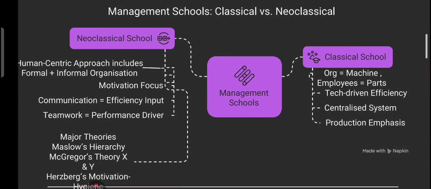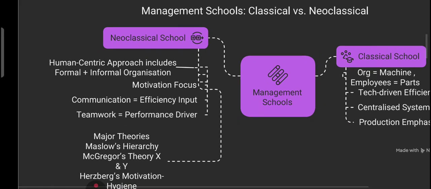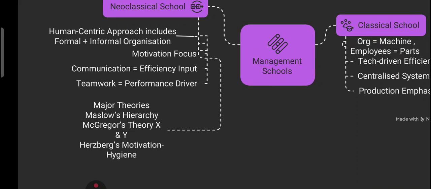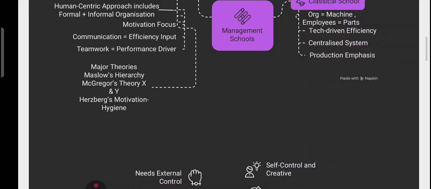You can easily see, classical theory says that the organization is a well-oiled machine, right? So it is tech-driven efficiency, a centralized system, production focus. While in neoclassical theory, a human-centric approach is there. It tells there are two types of organization: formal organization and informal organization. I think you are familiar with it, right? And so some major theories evolved, like Maslow's hierarchy theory. All of these define the people component, right? So I hope these two differences are crystal clear to you, friend.